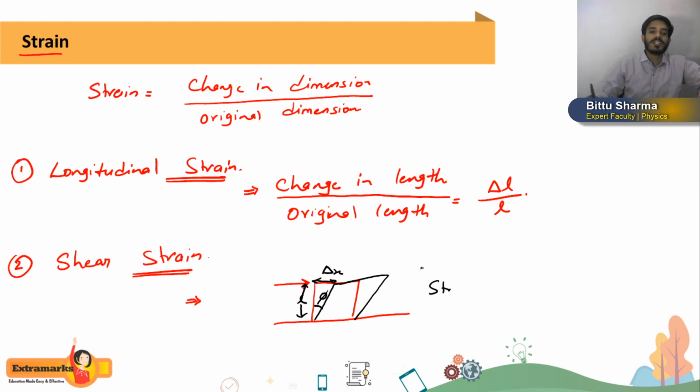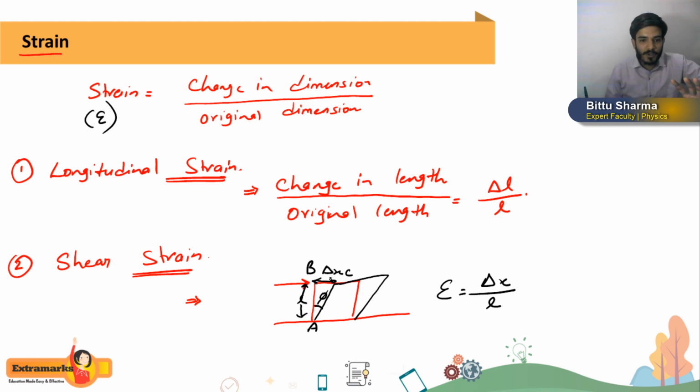Shear strain we will represent by E. Getting? Like this. So shear strain will be nothing but delta x divided by L. Now delta x is this length divided by L. Getting or not? And delta x by L. Now in this triangle, if I write the name ABC, in this triangle ABC, if you calculate the value of tan phi, it will also be delta x by L. You can write it as tan phi.